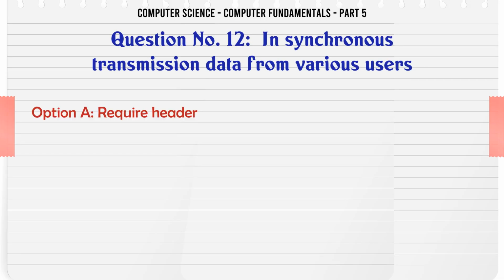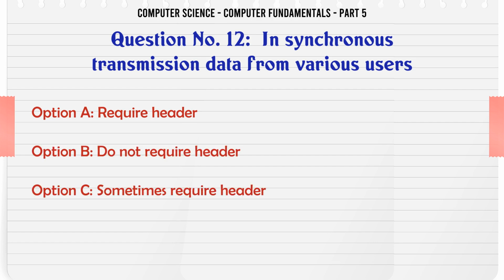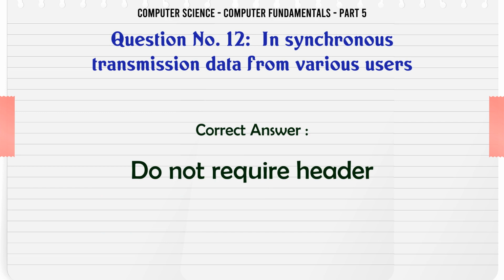In synchronous transmission, data from various users: A. Require header. B. Do not require header. C. Sometimes require header. D. All of the above. The correct answer is do not require header.